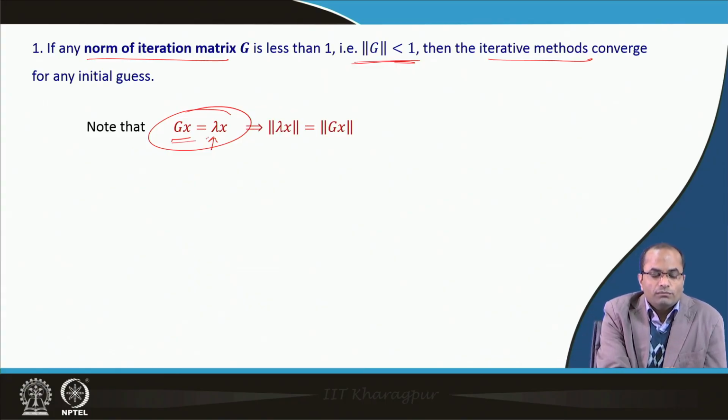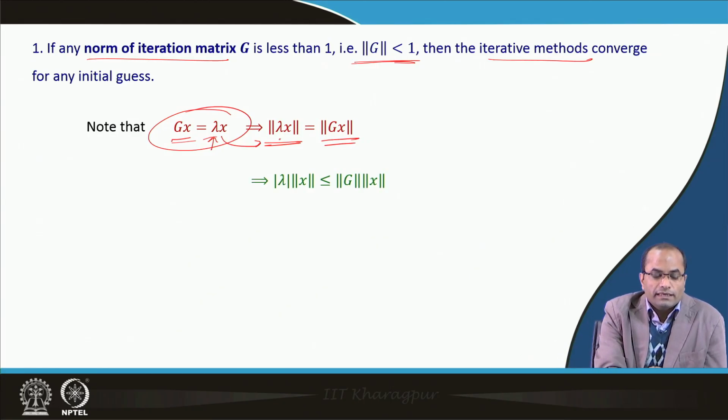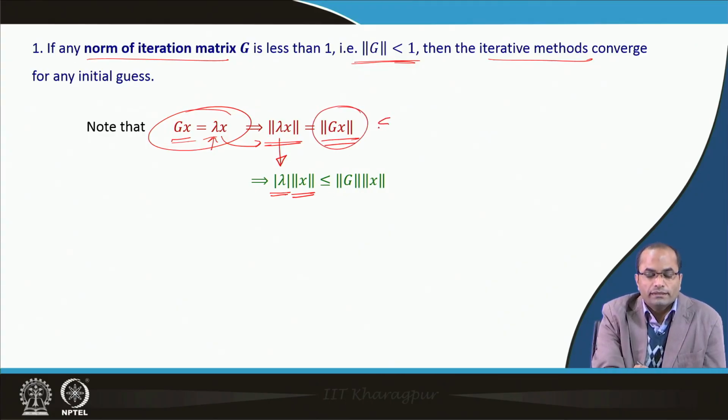If we take the norm on both sides, we have the absolute value of lambda times the norm of x on the left. On the right-hand side, for the norm of Gx, we have used the inequality that this is less than or equal to norm of G times norm of x. So, this inequality is used here.